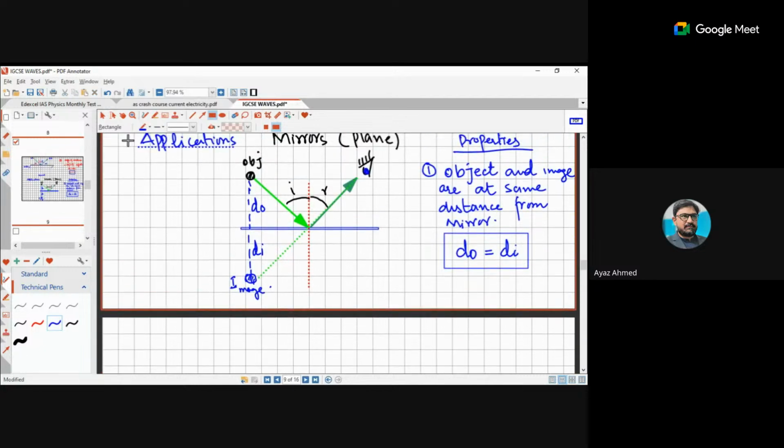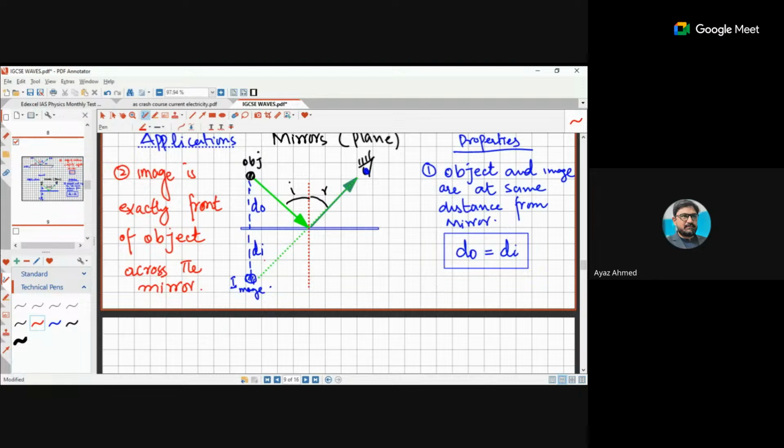Let me write the second rule here. The second rule is that image and object would be perpendicularly in front of each other, exactly in front of each other. So the image is exactly in front of the object, across the mirror.